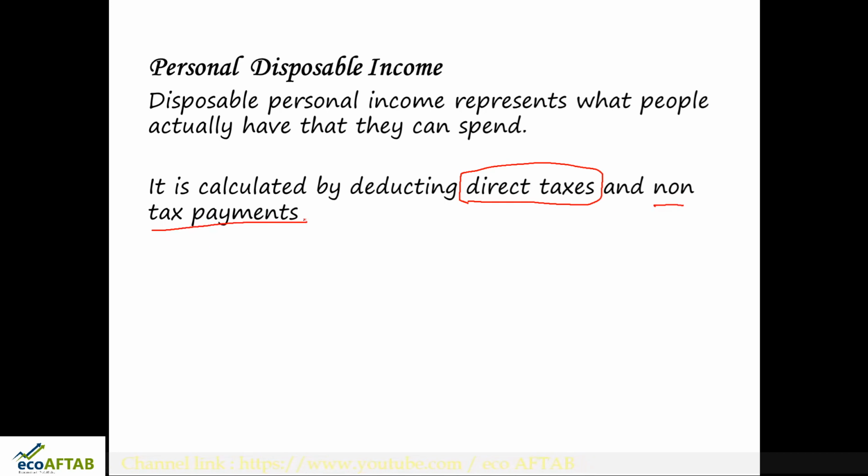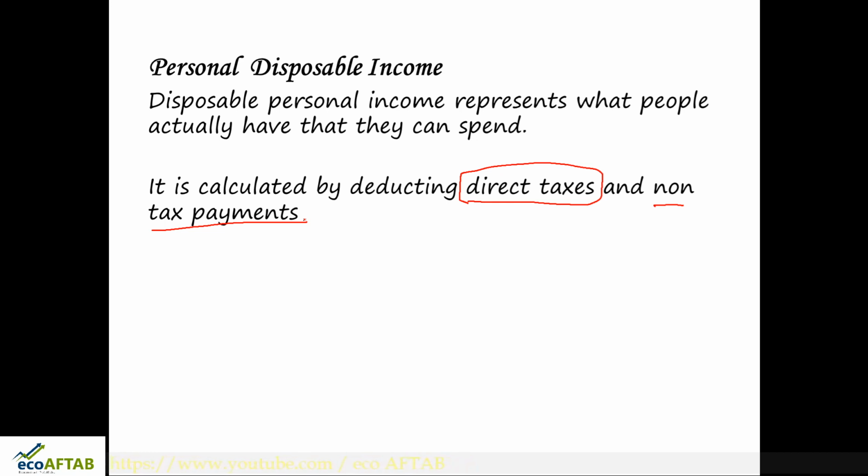If you have seen, when we are speaking about GDP, we are speaking about indirect taxes. So if you remove indirect taxes, you get factor cost. Similarly, after earning the income, the factors of production need to pay the taxes to the government, and after paying the taxes, whatever remains in their hands is personal disposable income.